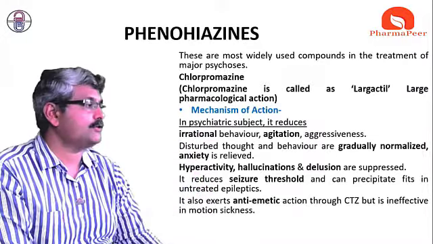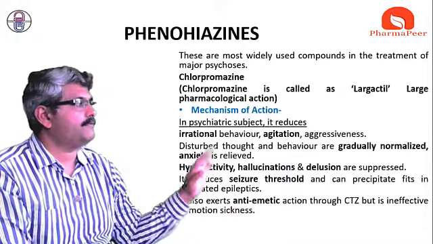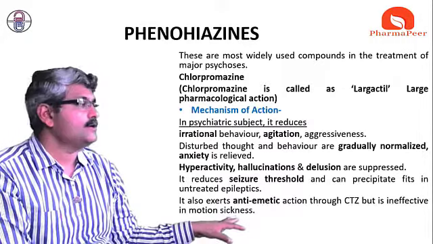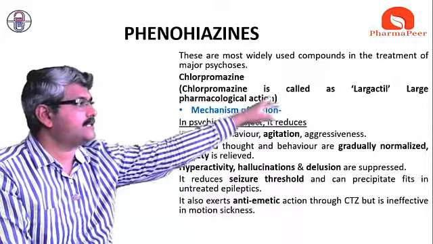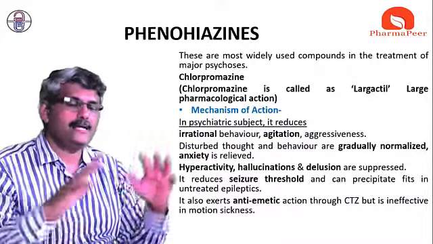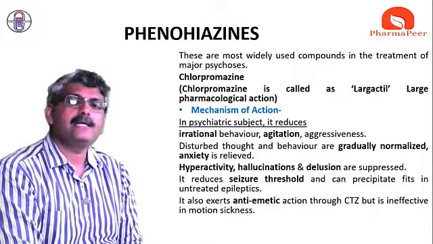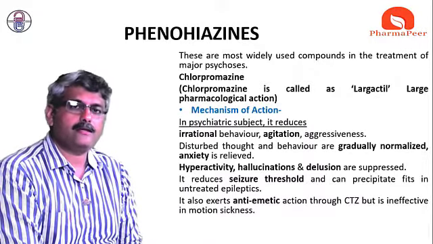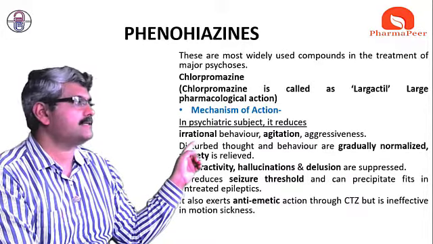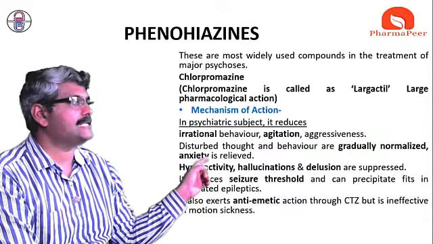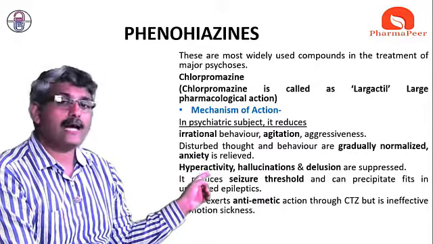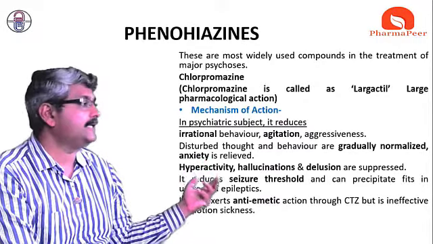Along with this, it also has some pre-anesthetic action. So by thinking of all this, we can say that chlorpromazine is called a large active because of this wide range of activity. It is called large active because a psychosis patient has all these features: irrational activity, agitation, aggressiveness, quite often anxiety, disturbed thought, hyperactivity, hallucination, delusion.